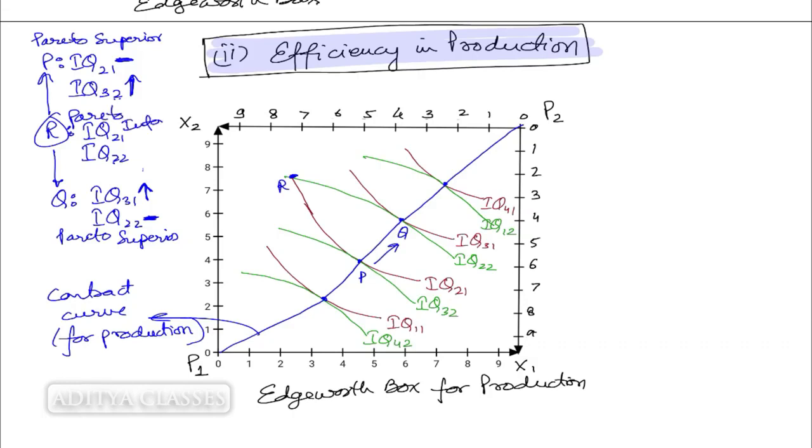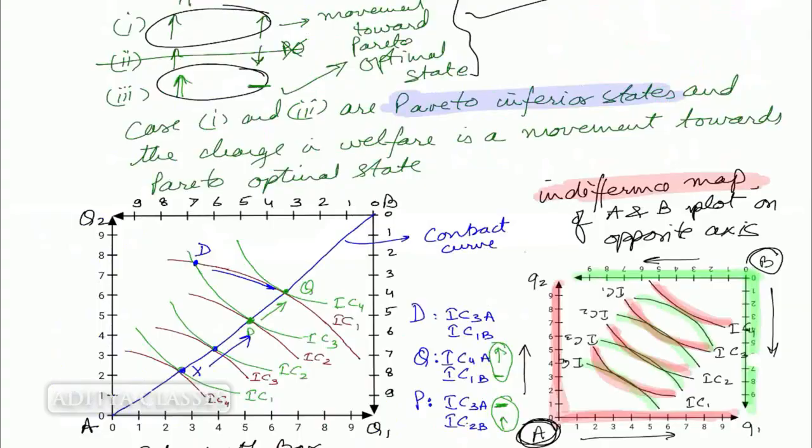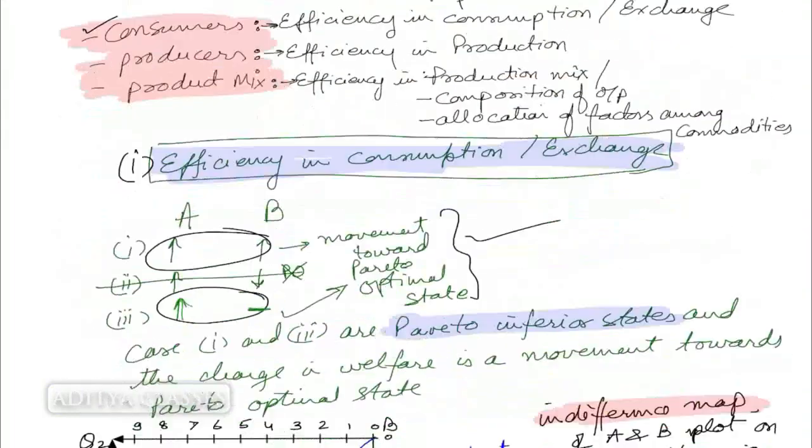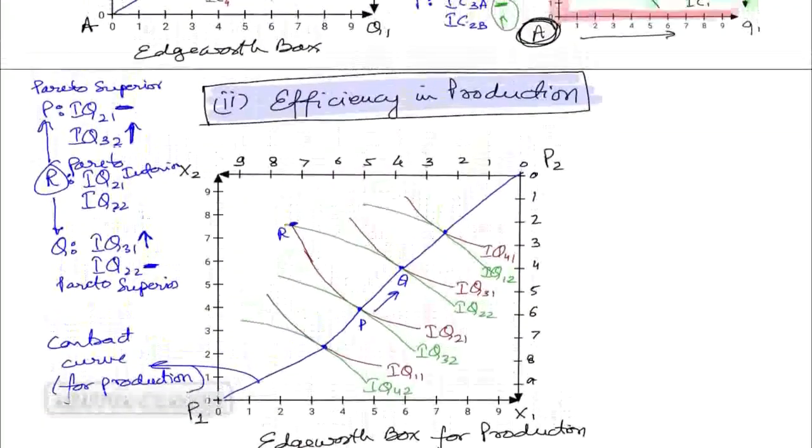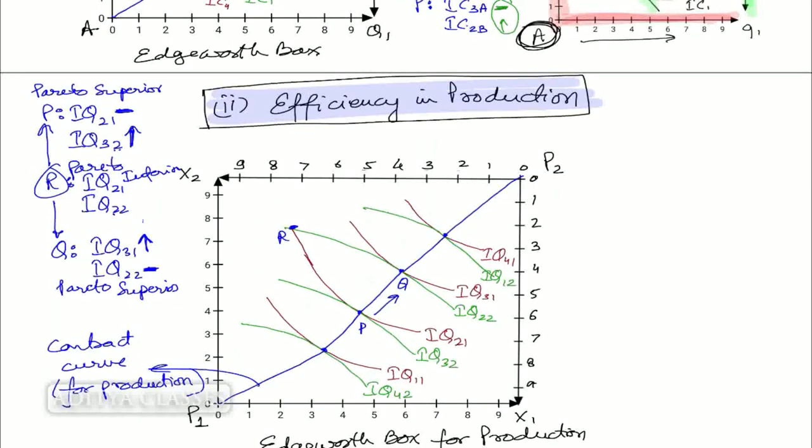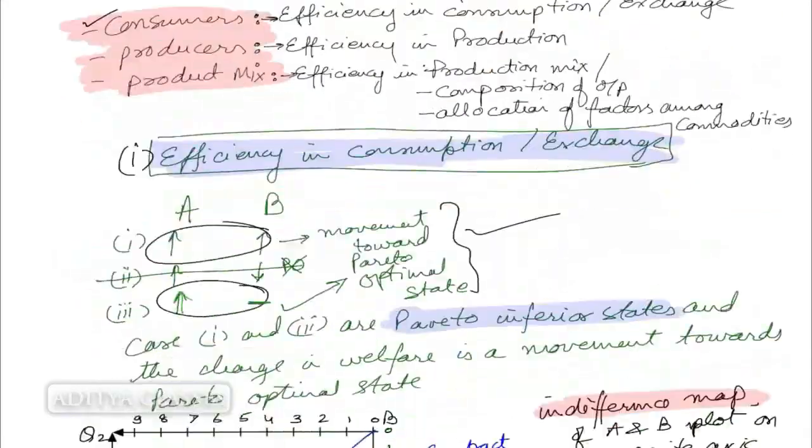It is Pareto inferior against P also and Q also. So R is definitely not a Pareto optimal point, while P and Q are superior to R. As far as P and Q are concerned, we have already checked, as they lie on the contract curve for production, they are definitely Pareto optimal points.